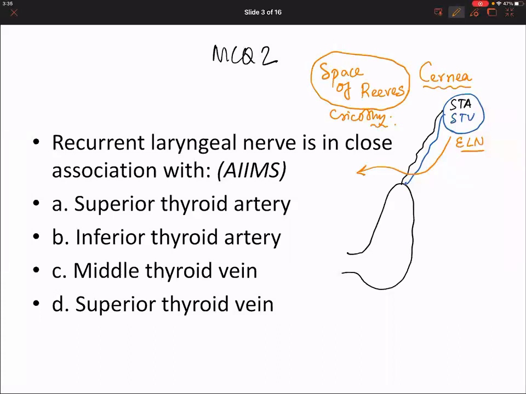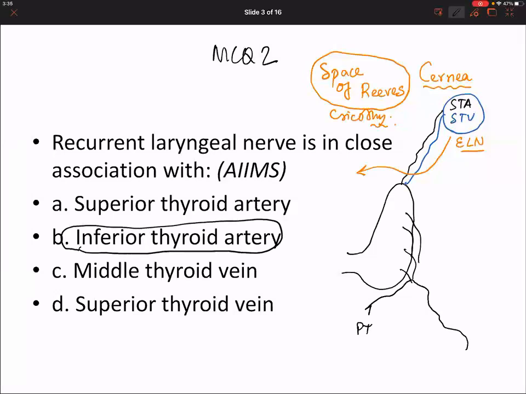The inferior thyroid artery is a branch of which artery? Thyrocervical trunk. Very good. Don't say subclavian. Come on, man. Inferior thyroid artery is a branch of which thing? From thyrocervical trunk. Now, thyrocervical trunk comes from which artery? From subclavian. Now it can be first part or the second part, depending on which side. But for an MCQ, remember, inferior thyroid artery is a branch from which structure?